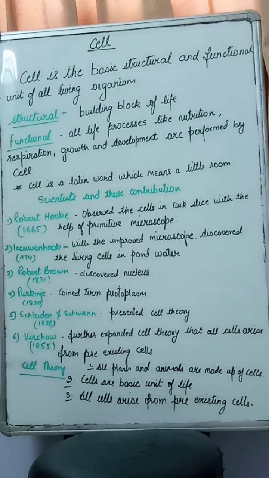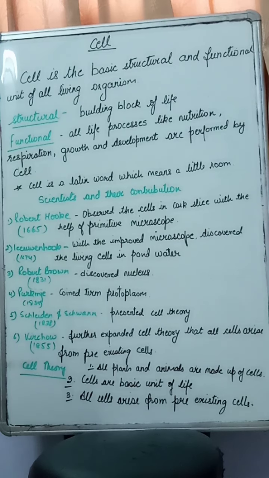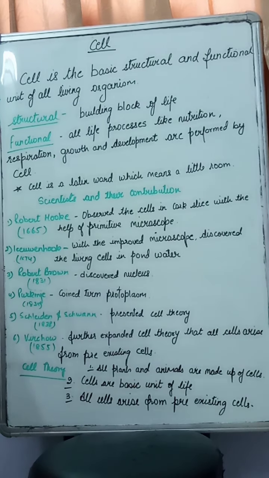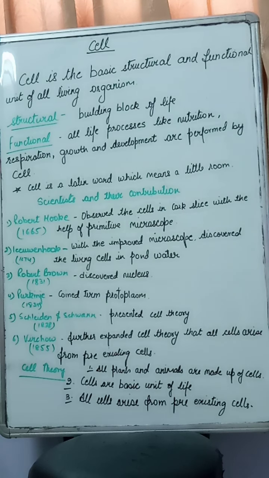Then after his discovery, there was another scientist, Anton van Leeuwenhoek. He was a Dutch shopkeeper and he had excellent skills in constructing lenses. He started observing everywhere with his own microscope, and he saw some living cells in ponds. He could even identify bacteria, and this was in the 16th century. After that, the study of bacteria started in the 18th century.